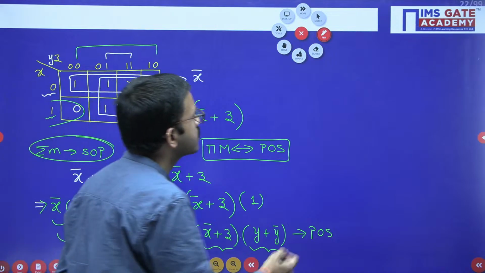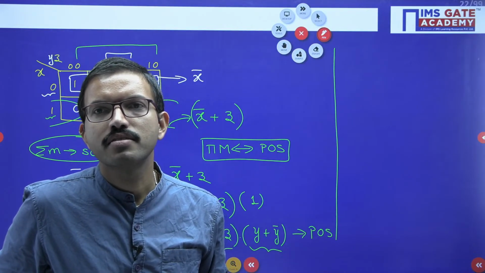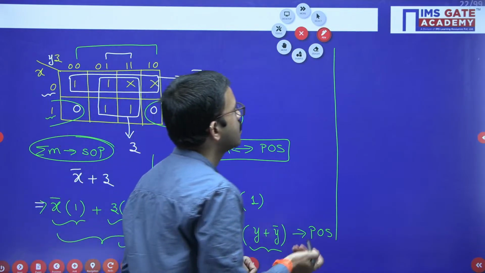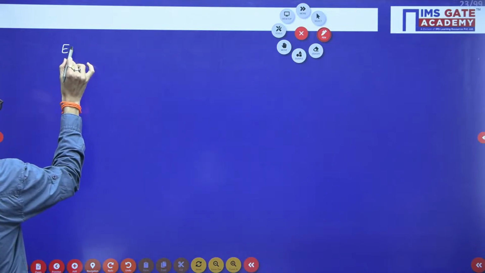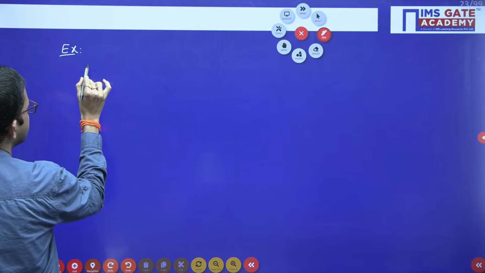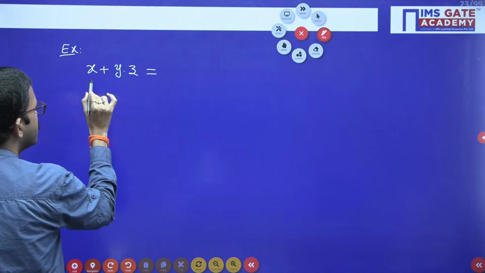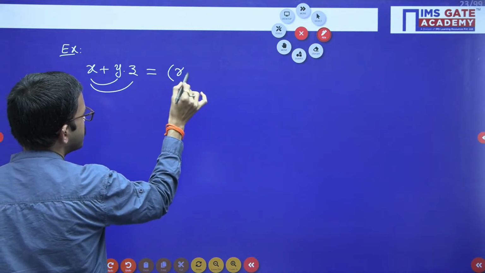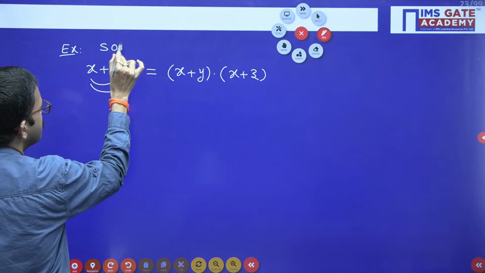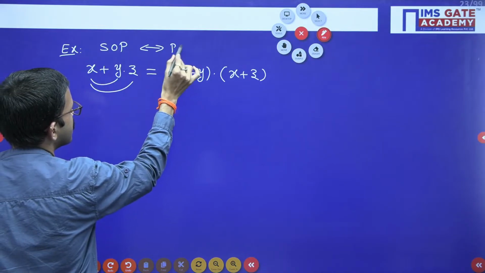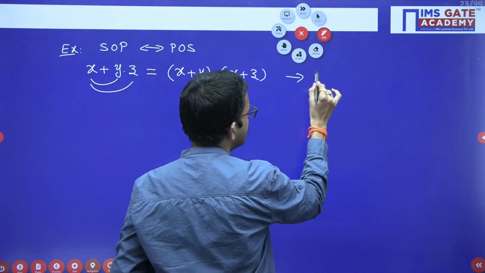Yeah, Isaki, you have asked regarding conversion of SOP to POS, right? Yeah, SOP to POS. Suppose you are having x plus yz, you can write x plus y into x plus z. Okay, SOP to POS conversion. Here you are getting it by using distributive law.